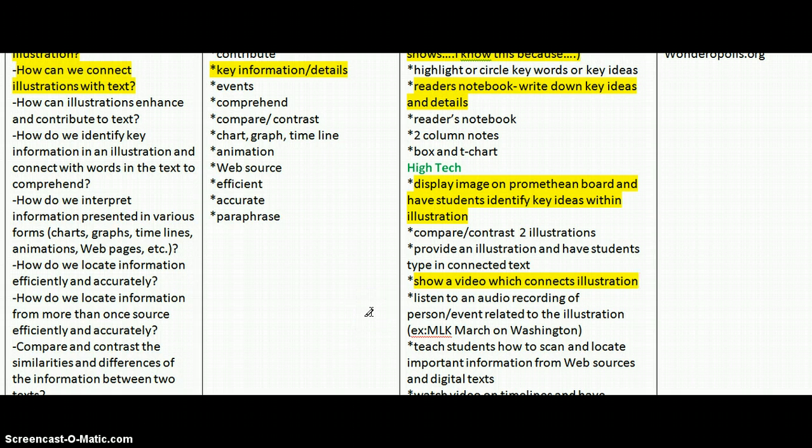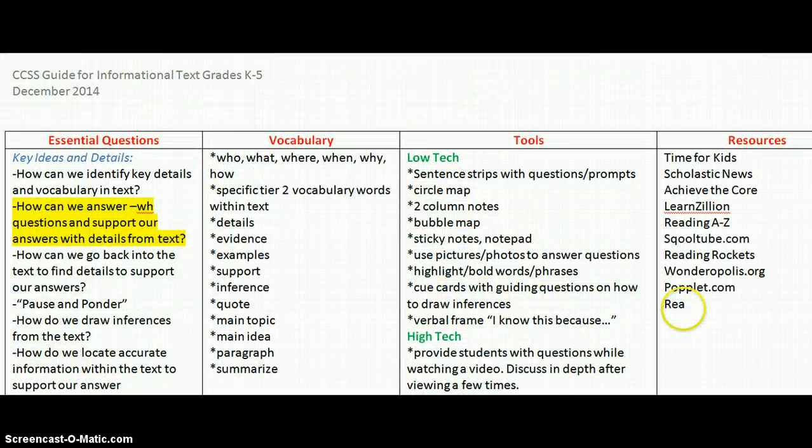Show a video which connects the illustration. We showed a video which connected the illustration as well as text. Listen to an audio recording of a person or event related to the illustration. We saw the example of the Martin Luther King March on Washington, as well as a little snippet of the "I Have a Dream" speech. And our resource is readworks.org.